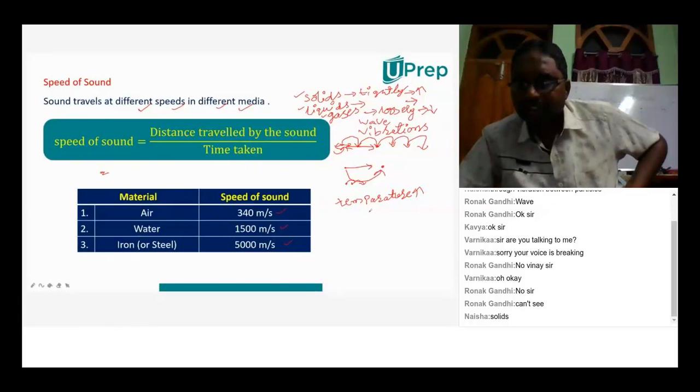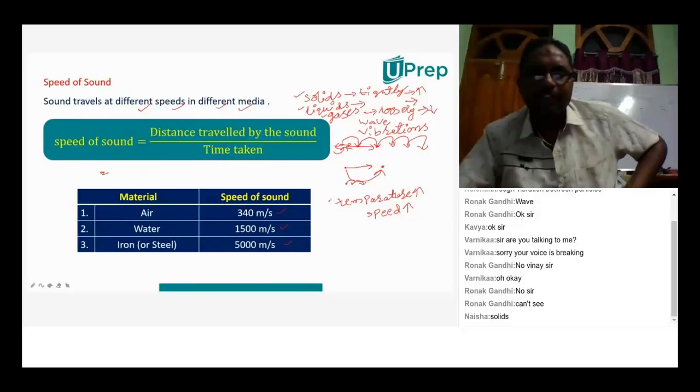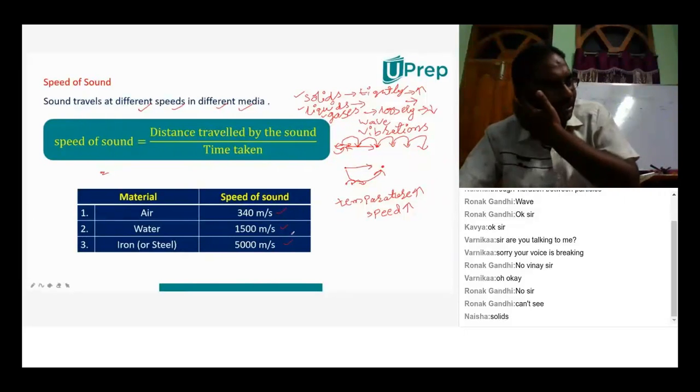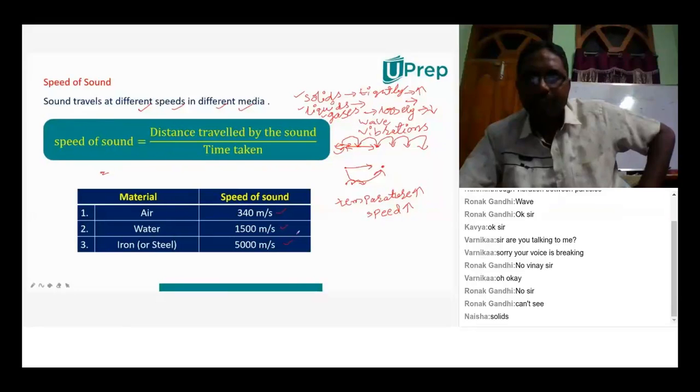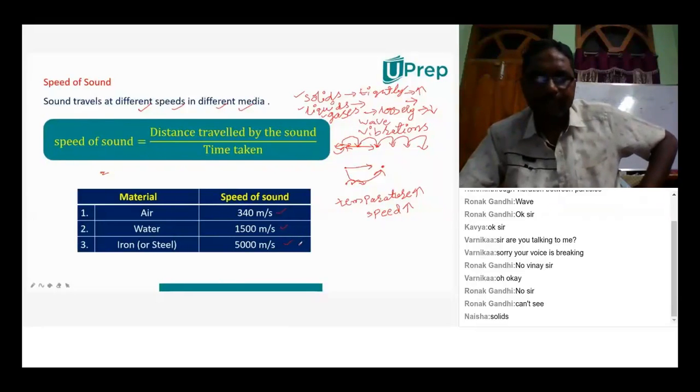If temperature is less, speed will be less. That means temperature and the speed of the sound are proportional. But here we are speaking not about temperature, we are speaking about different forms of substances. And remember here, in gases, speed of the sound will be less, and speed of the sound will be more in solid substances.